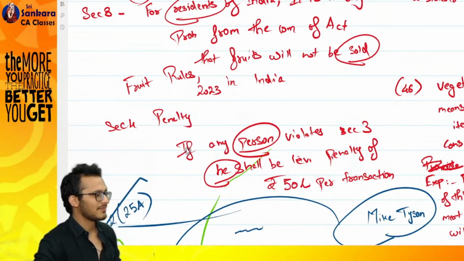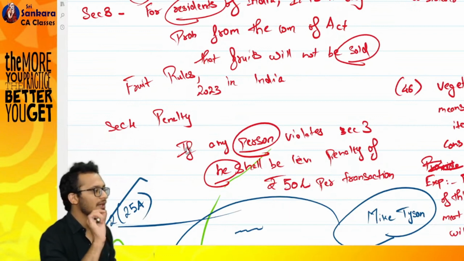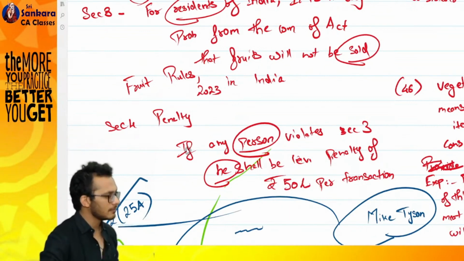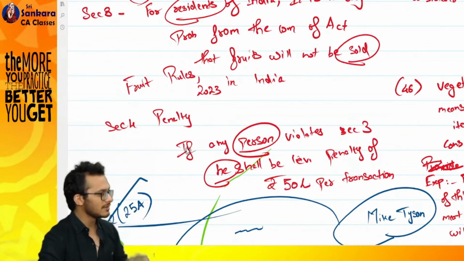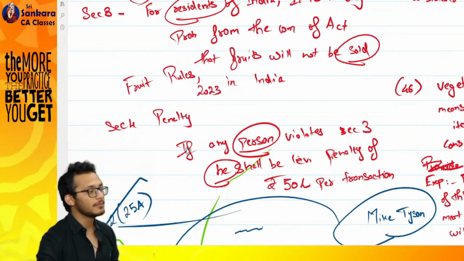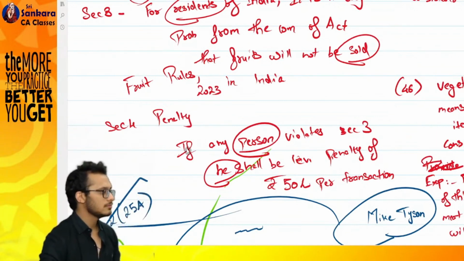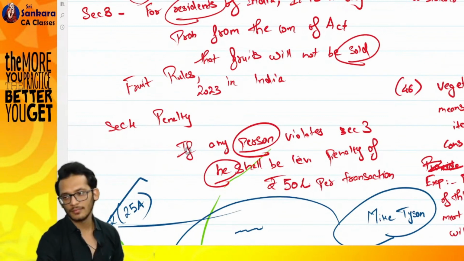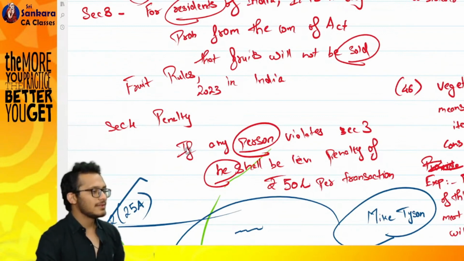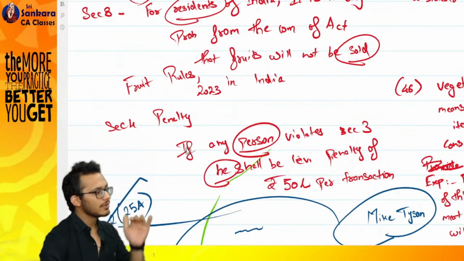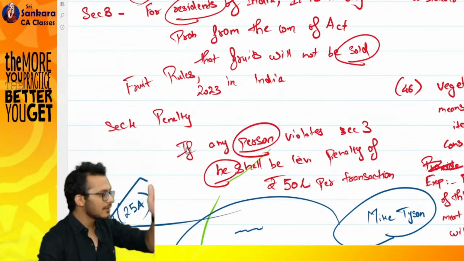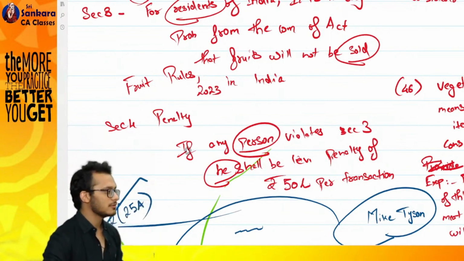Not that question. The question is, you need to search for a definition. See, today there is a dispute going on between you and the officer. You used a word, the officer said, boss, I understand this word this way. You said, no, I understand it like this. First rule, what you'll do, go to section number 3 and check. It is not there. You will go to section number 2 and check. It is not there. You will go and check the General Clauses Act. Not there. Now what to do? In this scenario, the Supreme Court comes and says, boss, use the dictionary meaning. You can go and refer to the dictionary. Dictionary la andha vaarthukku enna meaning irukku, that becomes the normal understanding. It's not in the dictionary also.